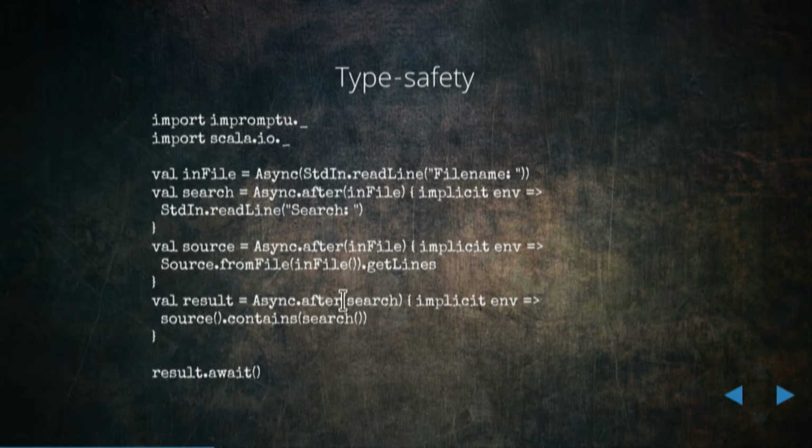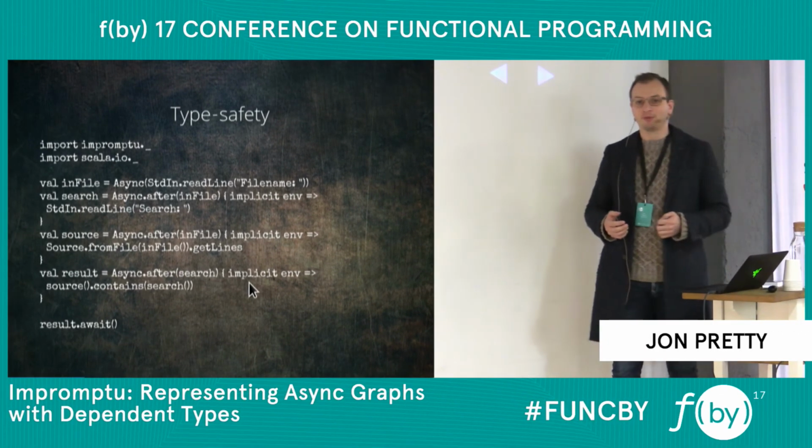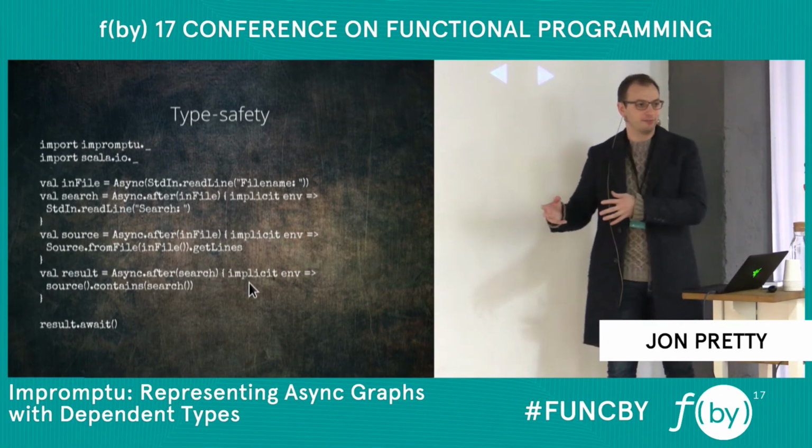The dependencies defined here, the after parameters, actually determine the things that execute in advance of the thunk you see here. That is the means of telling Impromptu what to do at runtime.